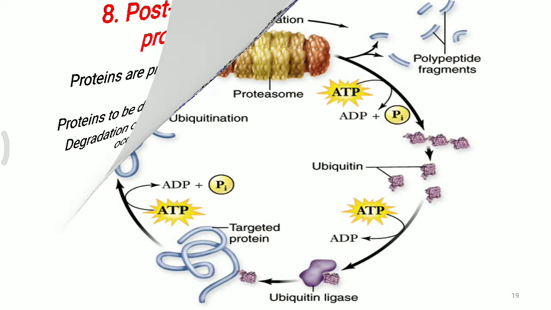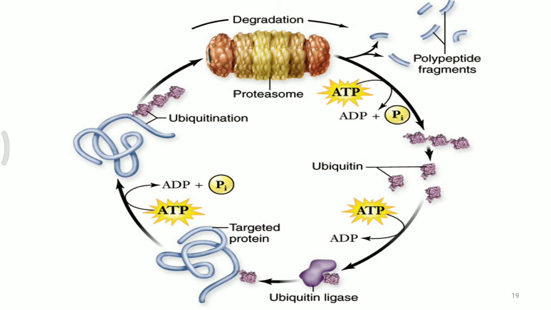The details are explained in this picture. There is a proteasome, the 26S, made up of the 20S core and 19S caps on both sides, and once the protein goes inside this proteasome, it is degraded into smaller fragments. But before that, the ubiquitin needs to be activated, then there is ligase activity, and finally transferase activity.